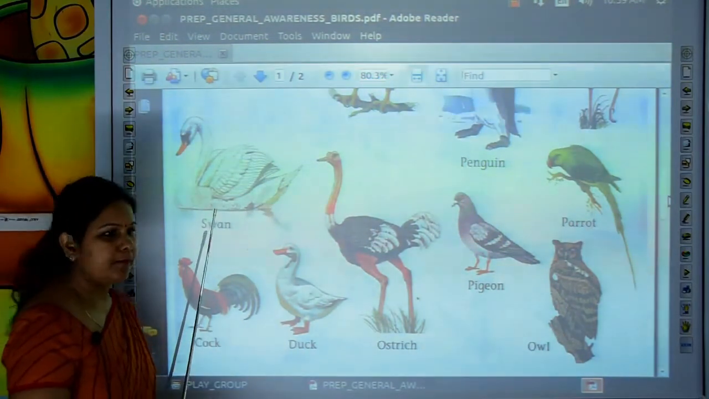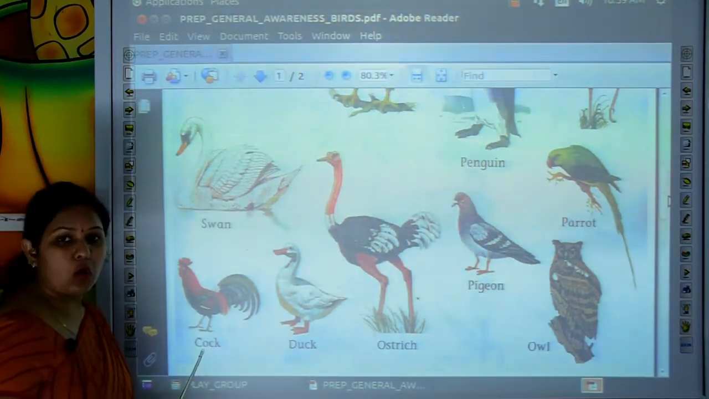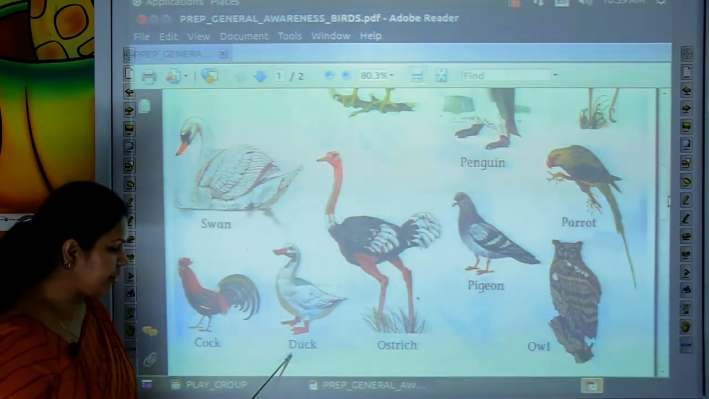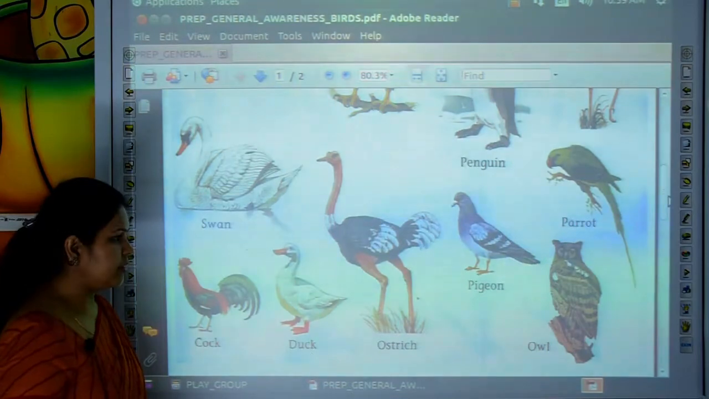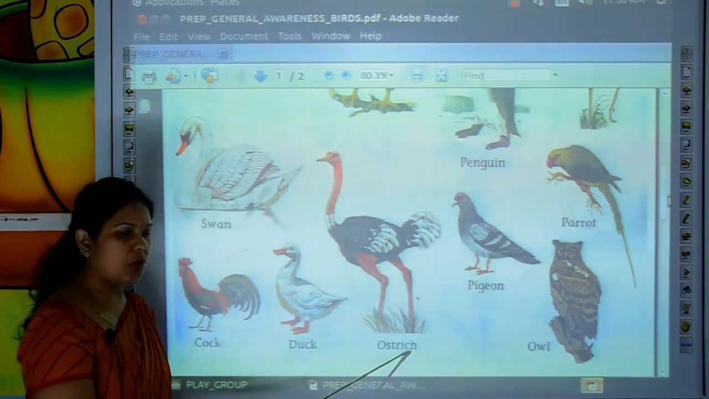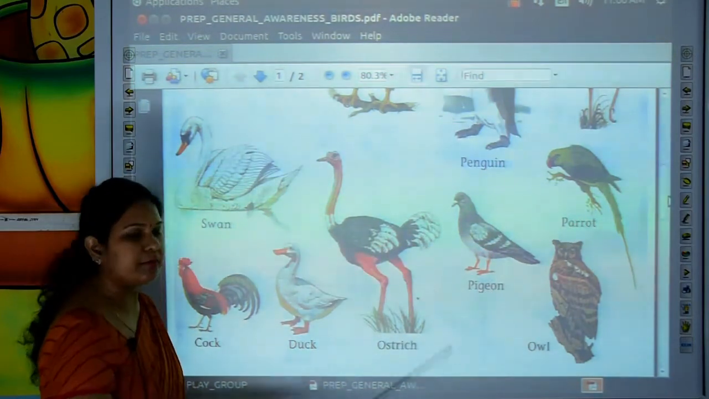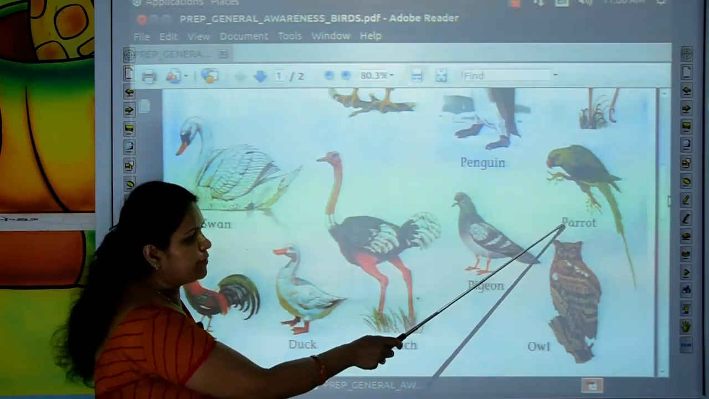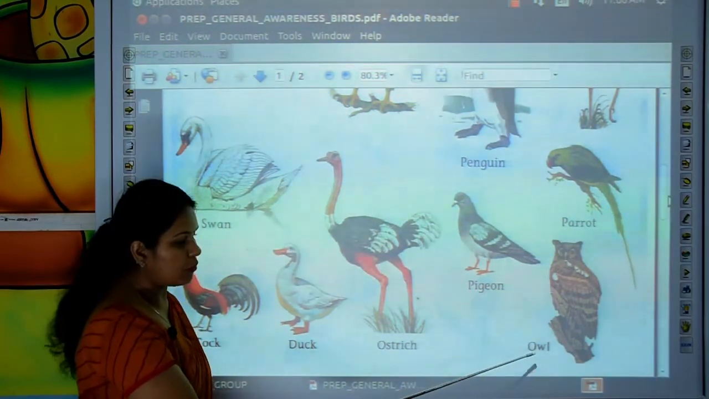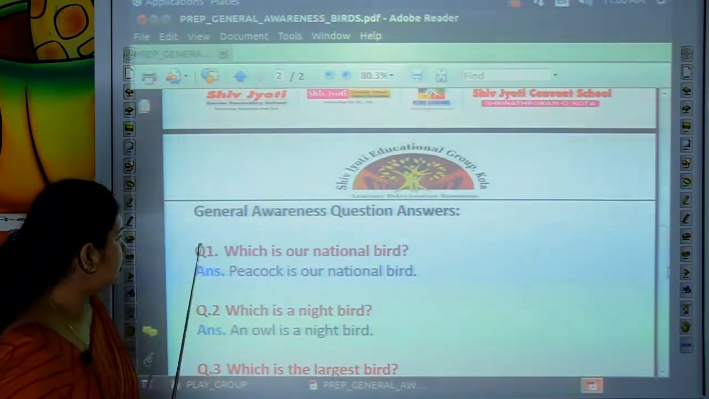Come to the next. This is swan. S-W-A-N. Swan. This is cock. C-O-C-K. Cock. This is duck. D-U-C-K. Duck. This is an ostrich. O-S-T-R-I-C-H. Ostrich. This is pigeon. P-I-G-E-O-N. Pigeon. This is parrot. P-A-R-R-O-T. Parrot. This is an owl. O-W-L. Owl.